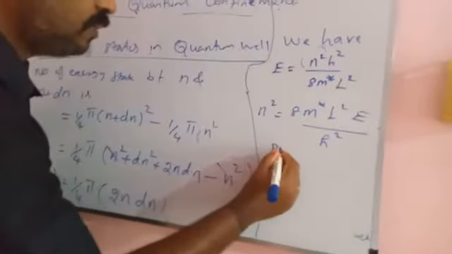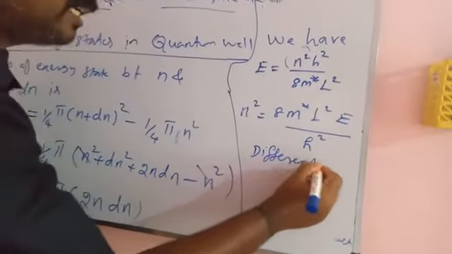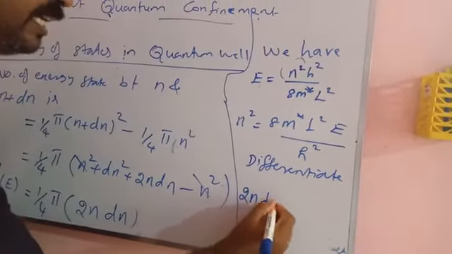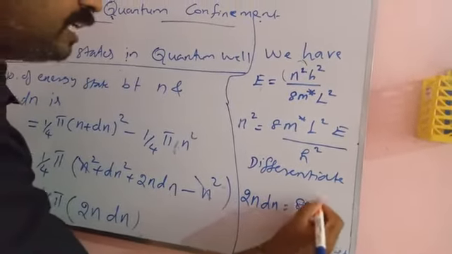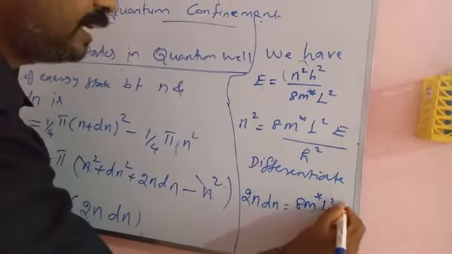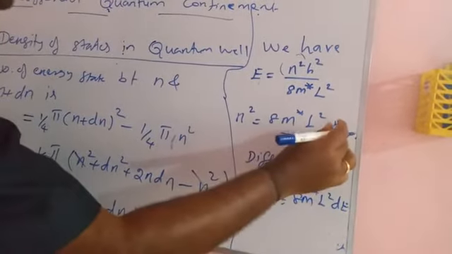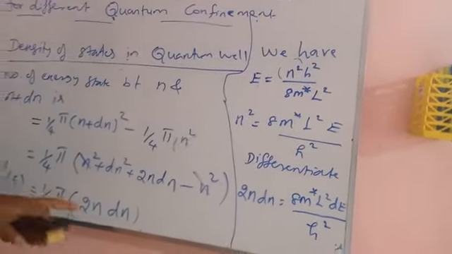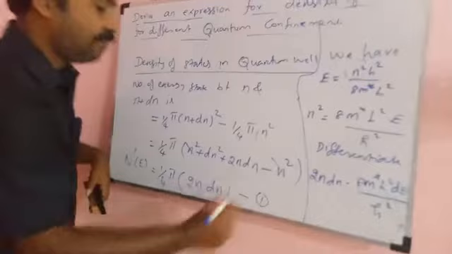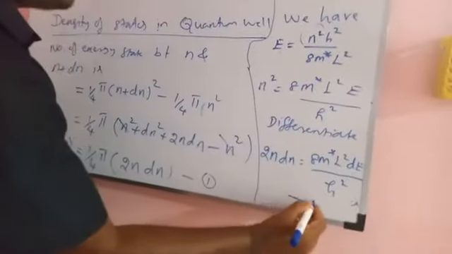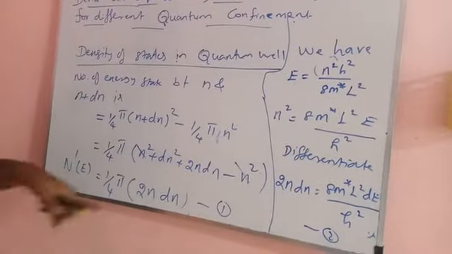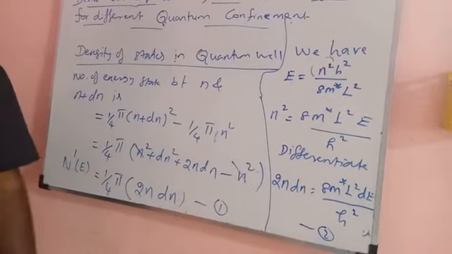So we differentiate this value, then we get 2n dn is equal to 8 m star L squared dE, the only variable being energy, divided by h squared. Then you can substitute this equation 2 into equation number 1.